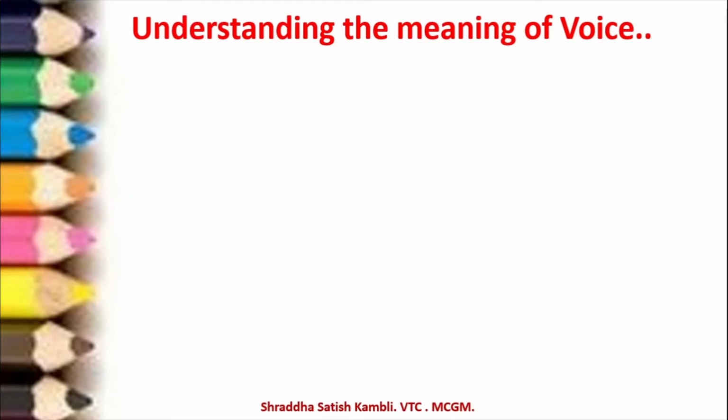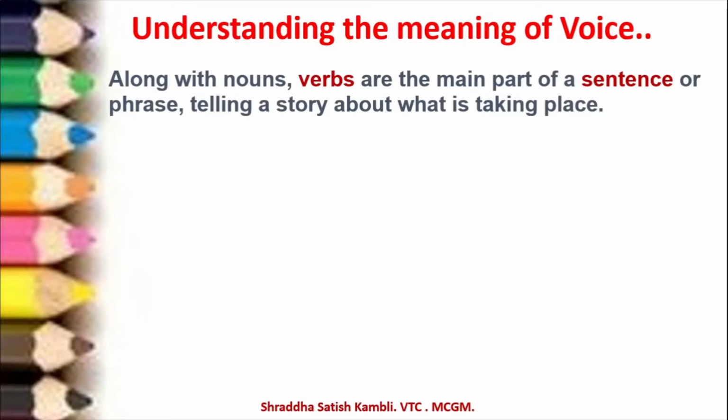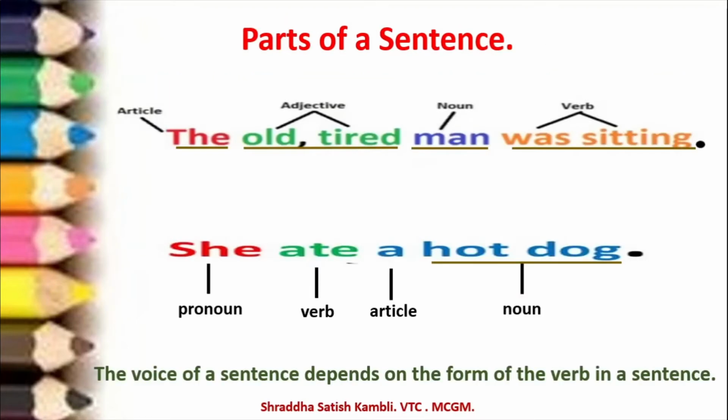So when you say voice, how will you understand what voice means? So along with nouns, verbs are the main part of a sentence or a phrase telling a story about what is taking place. So now you just saw in the previous picture that in every sentence, I might leave out the article the, I might forget to say the adjective.